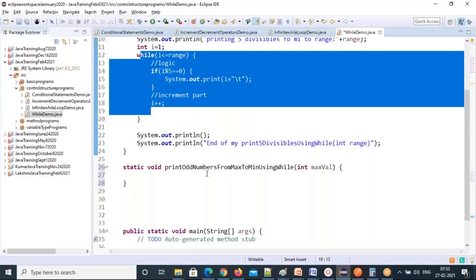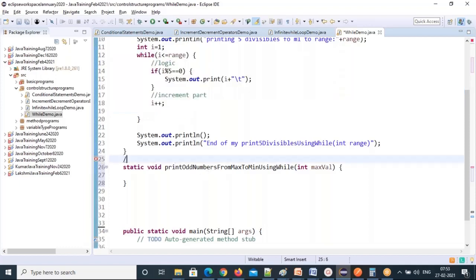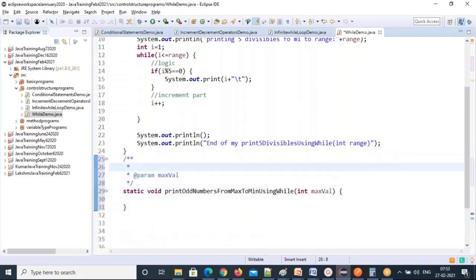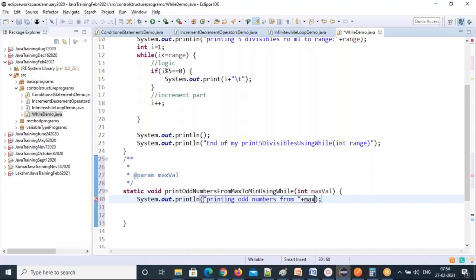Here, descending order I'm following. So descending order means you need to immediately catch the points. So in the condition place, what will come? All these points you remember immediately. So printing odd numbers from, see what I'm going to do, max value to 1.